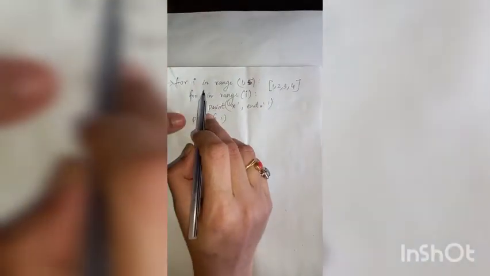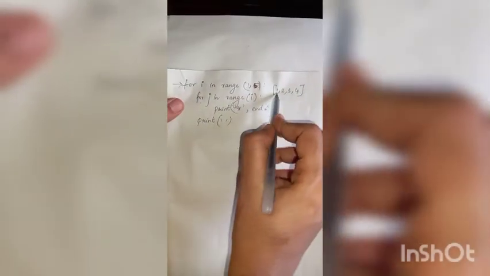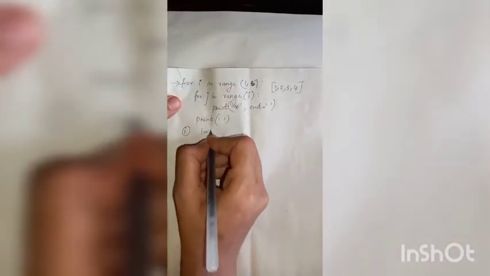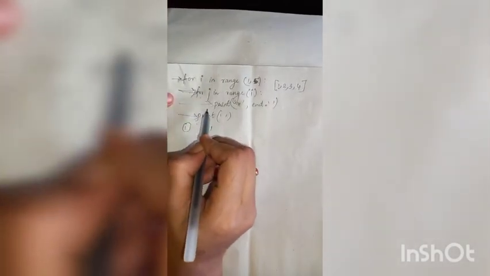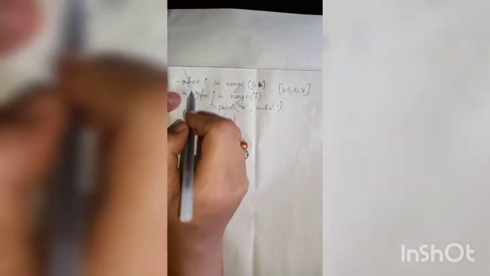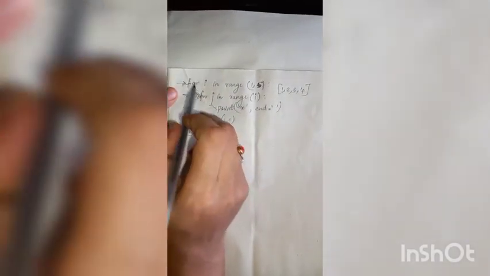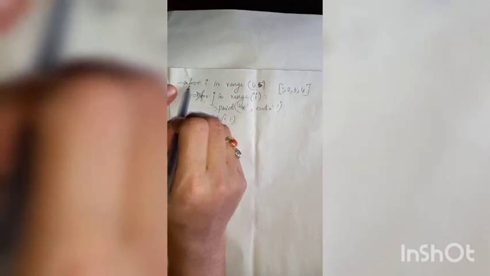So first the control variable I will have the value 1. In the first iteration, the value of I is equal to 1. So the interpreter will go to the next statement, that is inside the for loop. All these statements with the same indentation, you can see this spacing is the same, but this is somewhat far away. So all the statements with the same indentation are the statements in the first for loop.